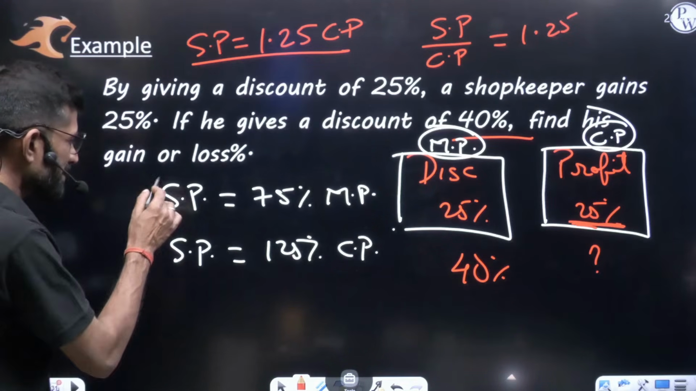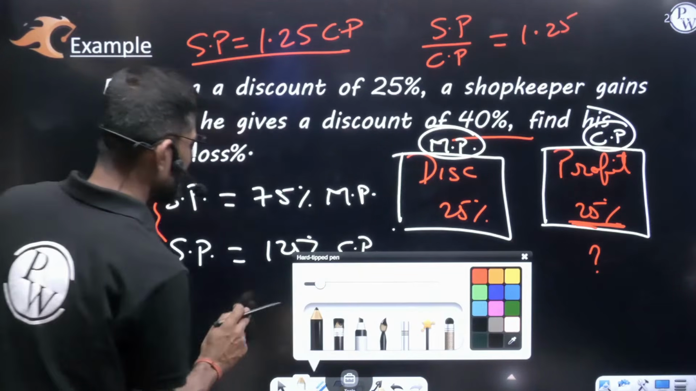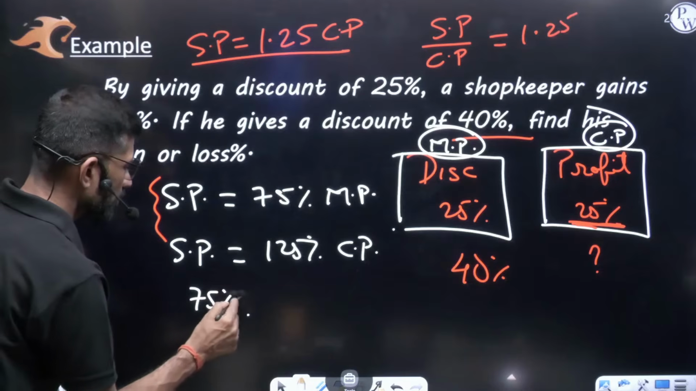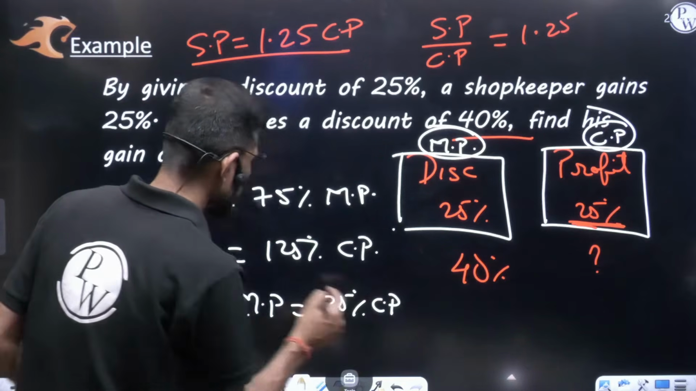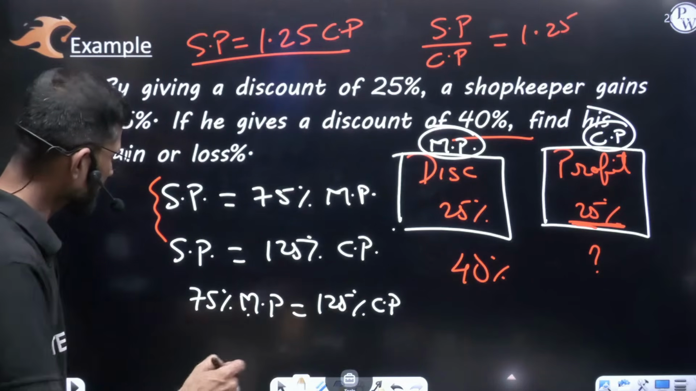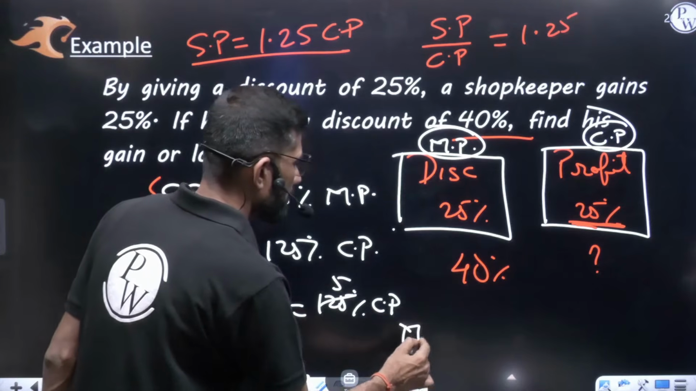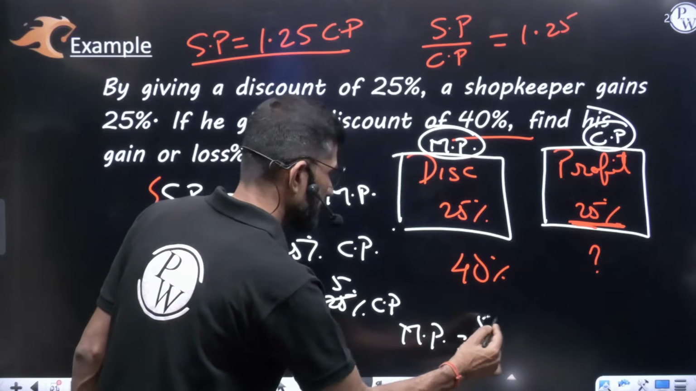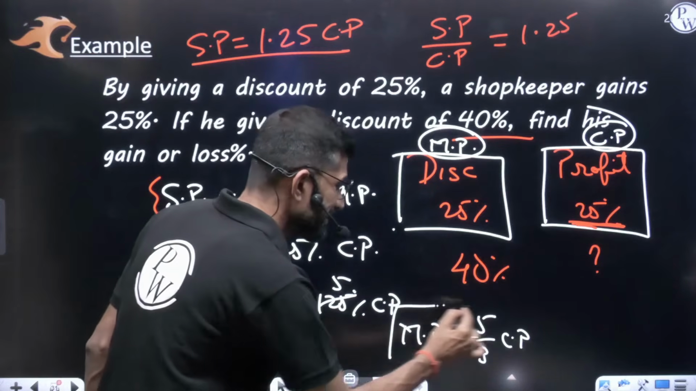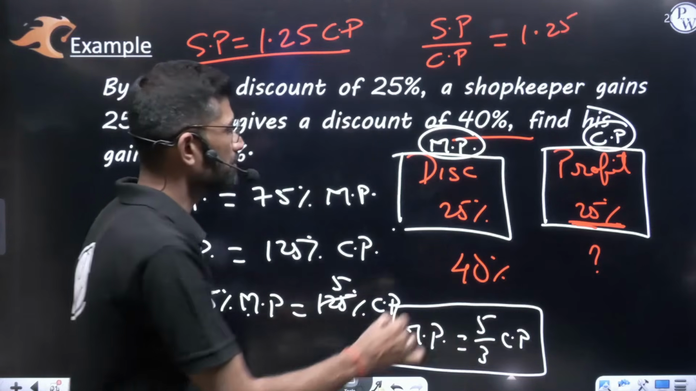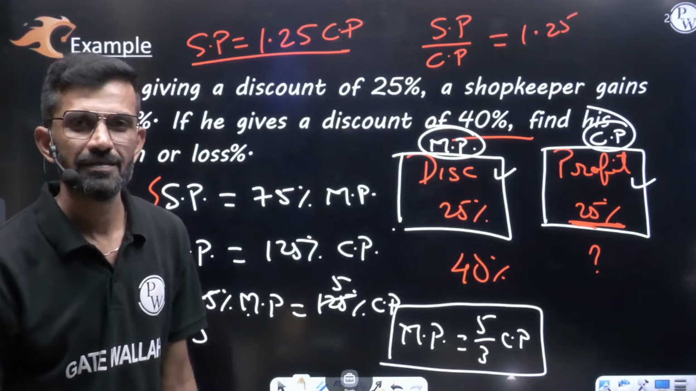Now, both are selling price. So can I equate both of them and write that 75% of the mark price is equal to 125% of the cost price, because both are selling price only. Let us cancel: 25 3s, 25 5s. So I can say mark price is equal to 5 by 3 of the cost price. This is what we have derived. This we derived from where? Just by using these two. From these two only we derived this.